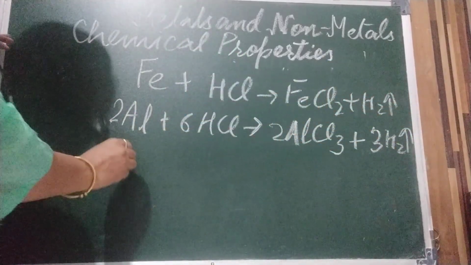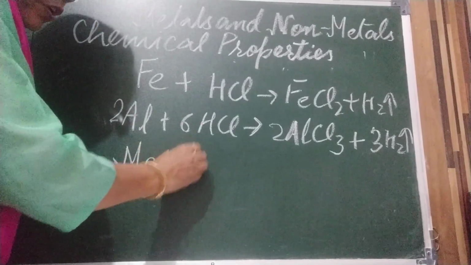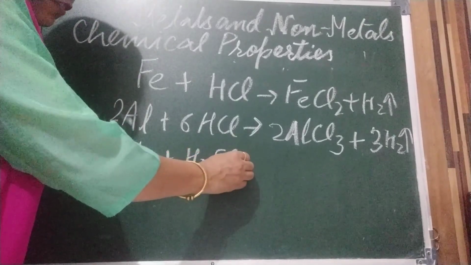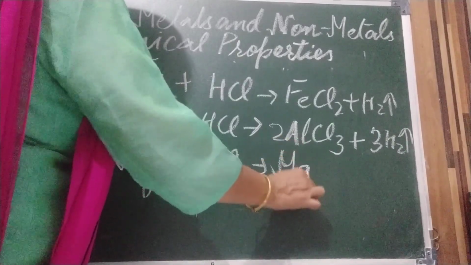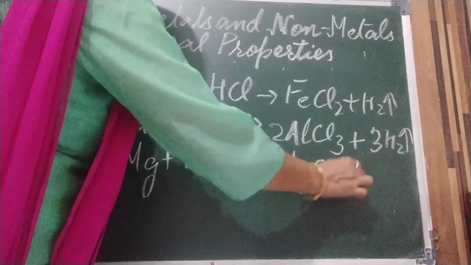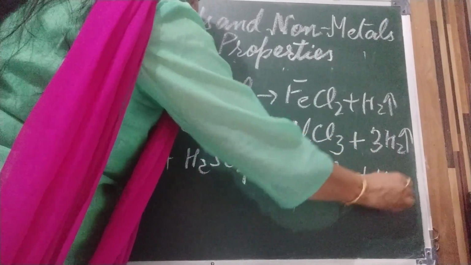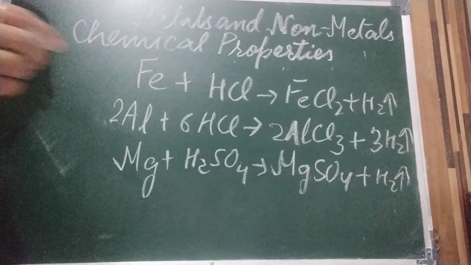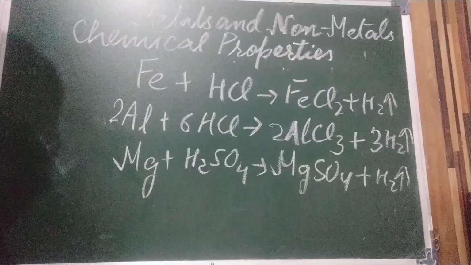Okay. Now next is Mg. When magnesium reacts with sulfuric acid, it will give which salt? Magnesium sulfate. And hydrogen. So that's all, and in the next video I will tell you about displacement reaction. Thank you, children.